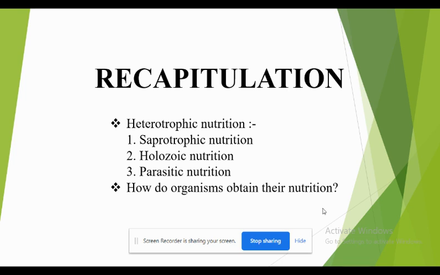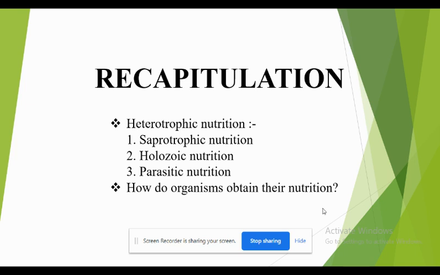It is a type of nutrition where one is dependent on others. Yes, very good. That's the correct answer. Then, what about the organisms which prepare their own food? What are they called? Autotrophic. Yes, autotrophs. Very good. Okay. So, in saprophytic, can you give an example? Mushroom. Very good. Then holozoic. Amoeba. Okay. Then in parasitic. Leeches. Yes, that is the correct answer.